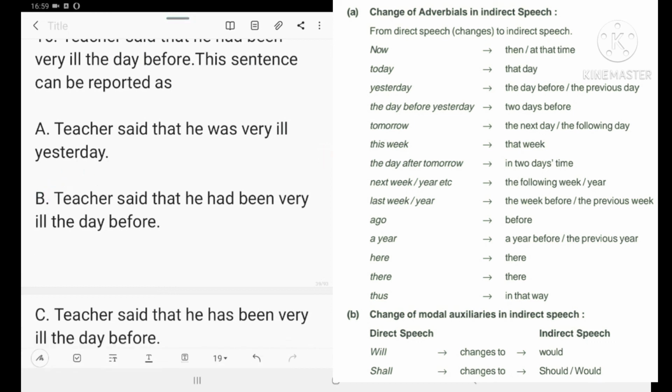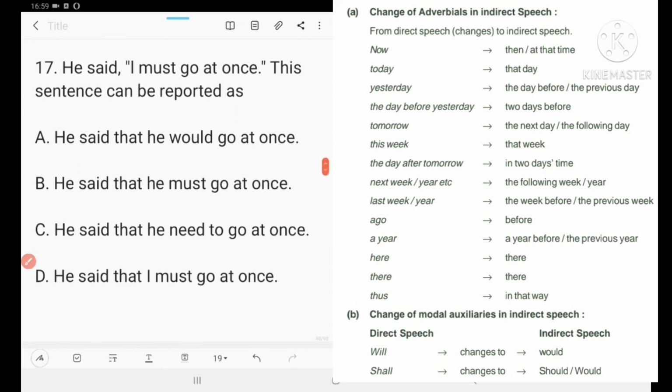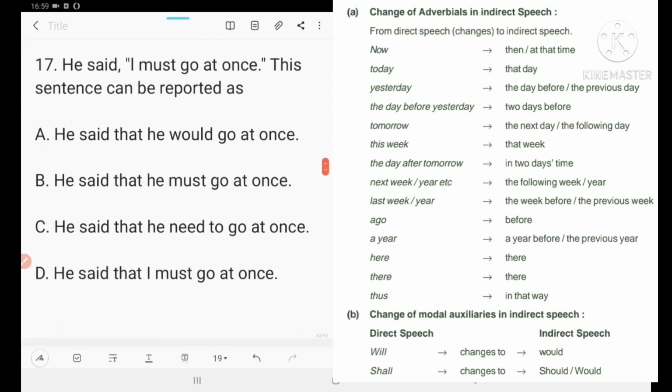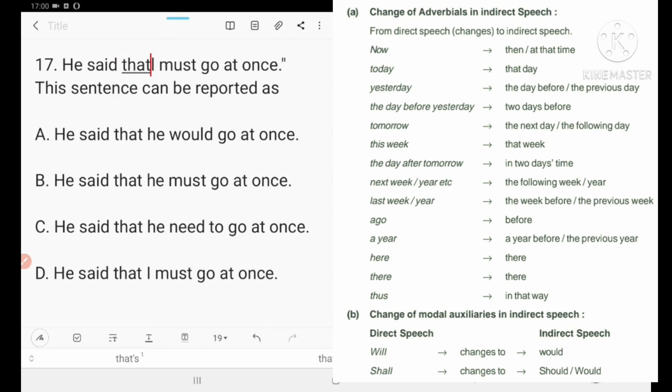Next one is 17. He said, "I must go at once." So this sentence can be reported as: he said that. I will become he.